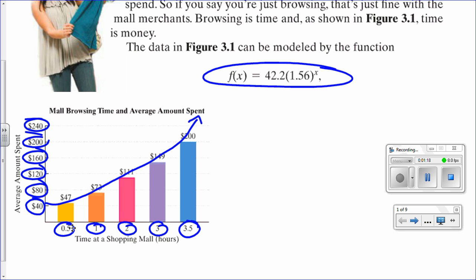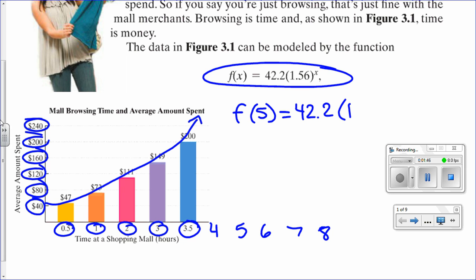With my previous classes, I had them calculate how much you would spend if you're there for 4 hours, 5 hours, 6 hours, 7 hours, 8 hours. But of course, we are running short on time, so we're not going to do that. Does anyone have their calculator handy? Okay. So let's just find what will happen if you spend 5 hours at the mall. Who has been at the mall for 5 hours? Okay, me too.